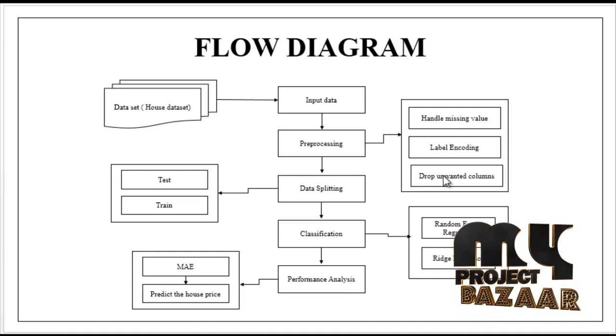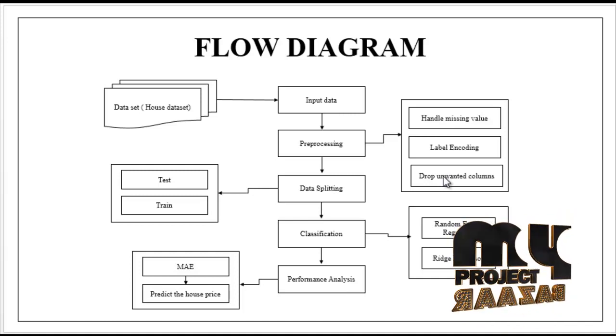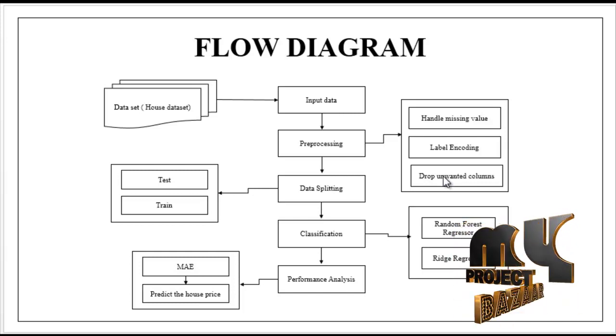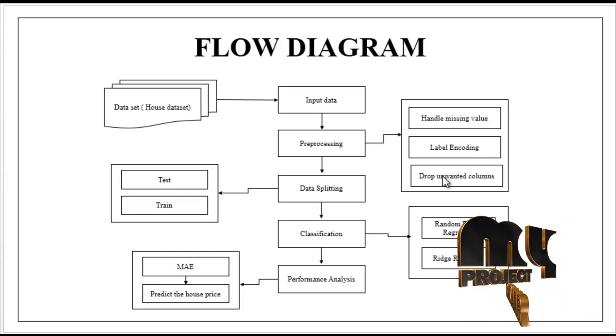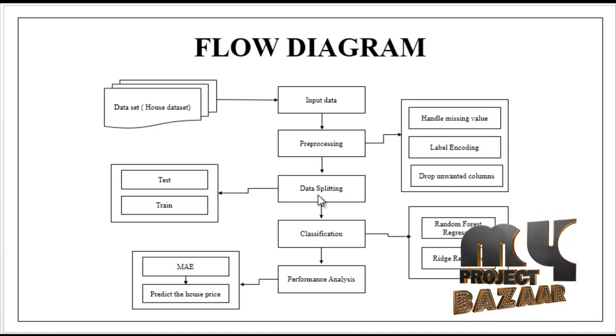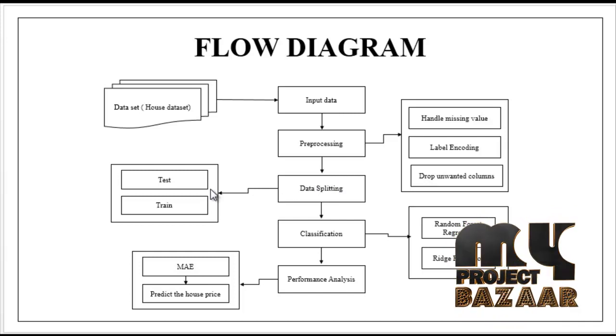Then we drop the unwanted columns. If any column in our dataset is unnecessary to the process, we drop those columns beforehand. After that we implement the data splitting module. In this module we split the whole dataset into test and train.